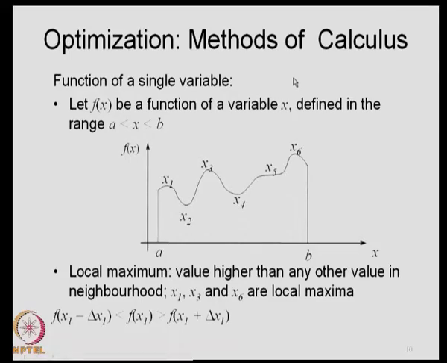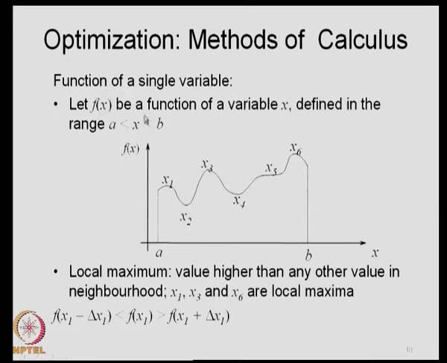This is the optimization problem. There are classical ways of getting these optimal values, and we will start with optimization with methods of calculus, with the simplest of functions, that is a function of a single variable.